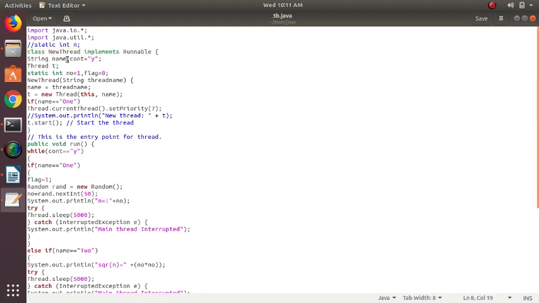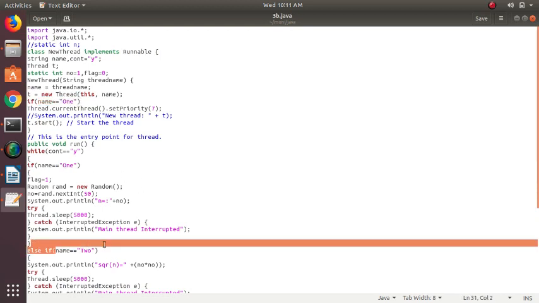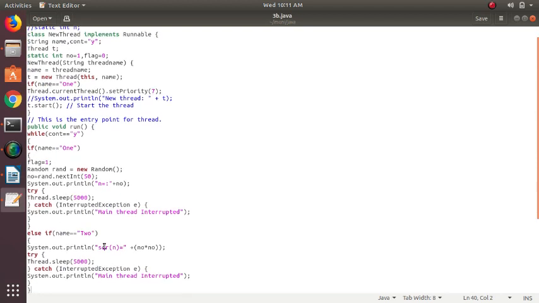And then you are having some variables name, count, and thread t, and there are three threads. You can see here name 1, and here name 2, and downwards we are also having one more thread here.